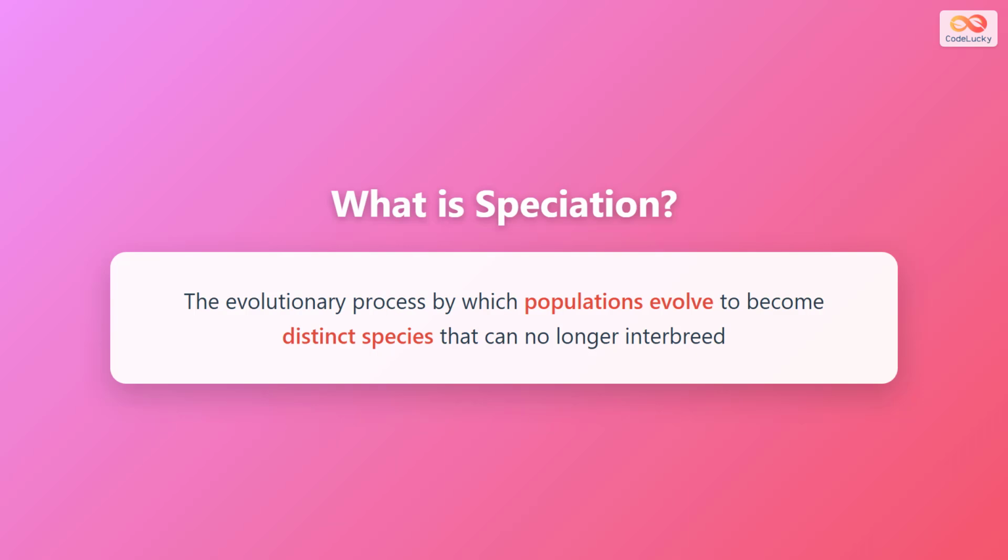Speciation is the evolutionary process by which populations evolve to become distinct species. The key feature of speciation is that these new species can no longer interbreed with each other to produce fertile offspring. This reproductive barrier is what defines separate species. When populations become so genetically different that they cannot exchange genes, we say that new species have formed.